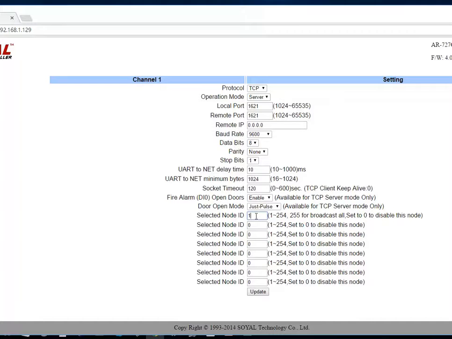And if you have 2 doors that you want to have this function, then you could enter another node ID. And if you want all the doors to have the function, then you will click 255 and then click update at the final.